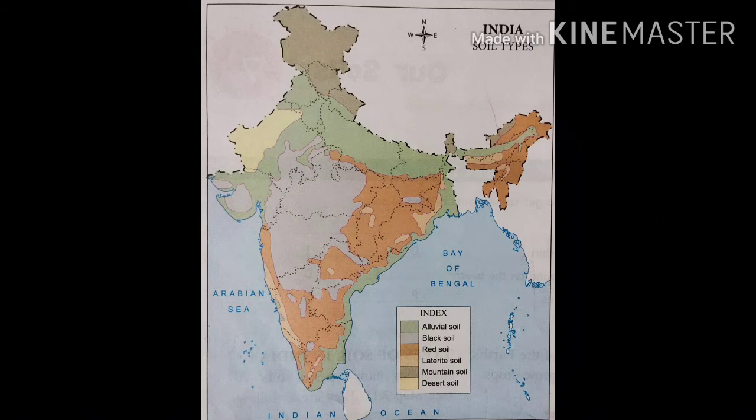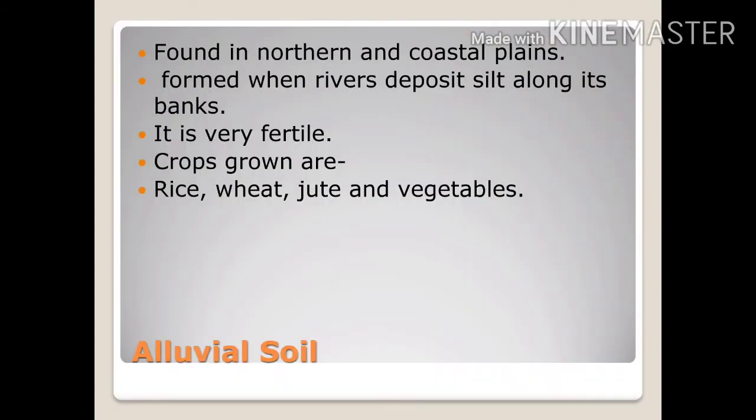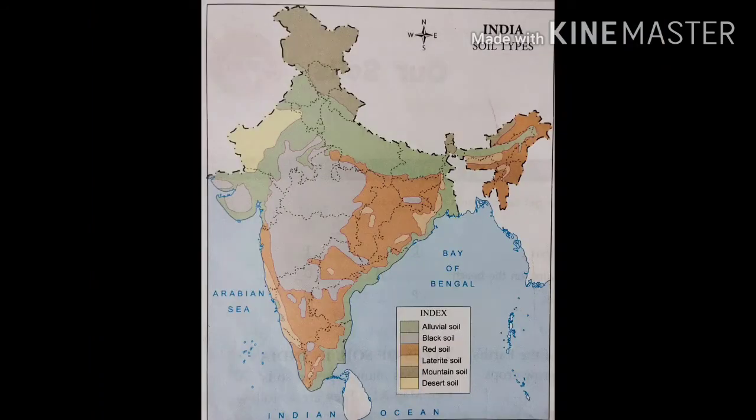This map shows the different types of soils found in India. The first type of soil, which is very fertile, is known as alluvial soil. It is found in northern and coastal plains. In this map, the green color shows the areas where alluvial soil is found in India. The northern plains and the coastal areas have alluvial soil.